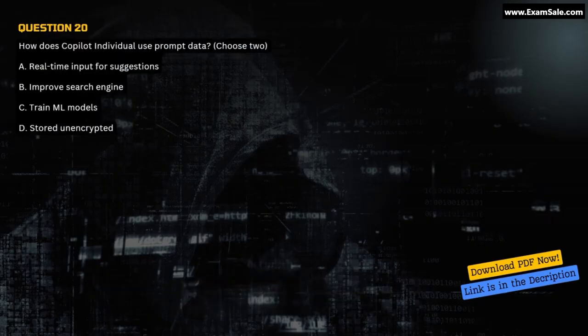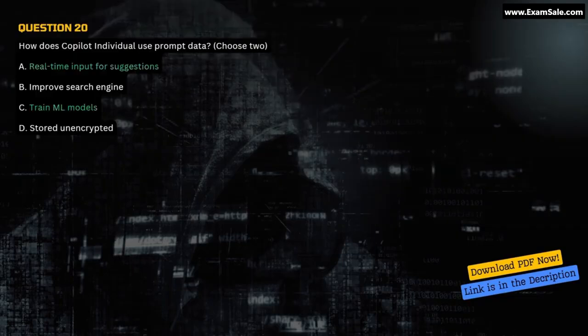Question 20. How does Copilot Individual use prompt data? Choose 2. A. Real-time input for suggestions. B. Improve search engine. C. Train ML models. D. Stored unencrypted.